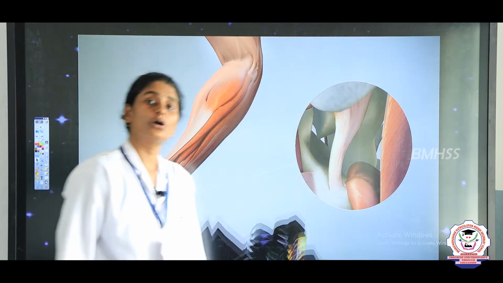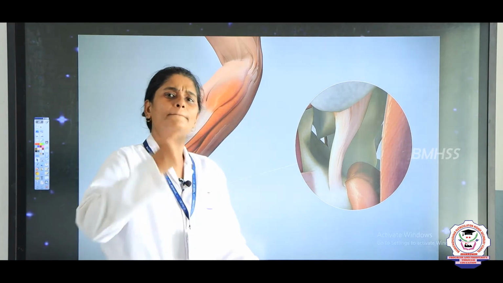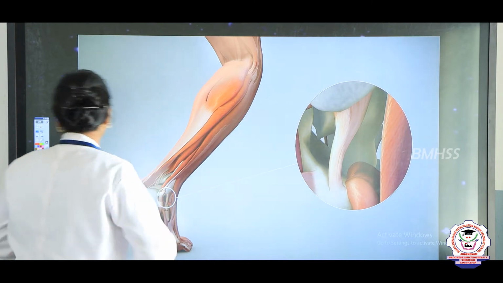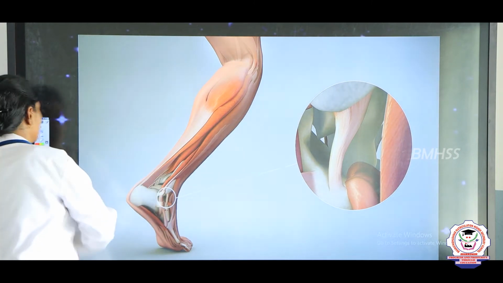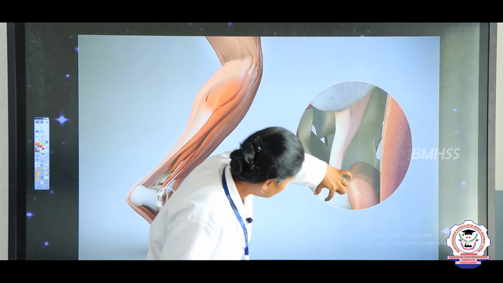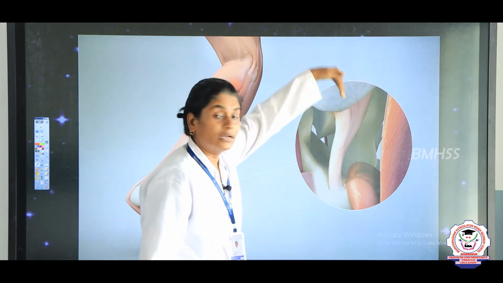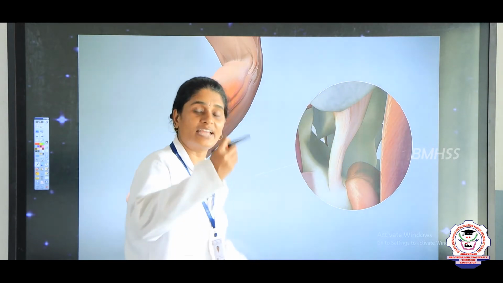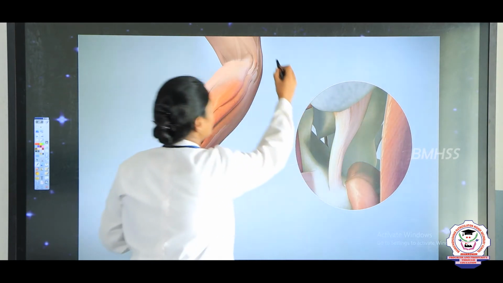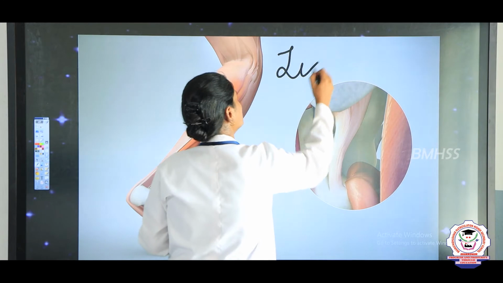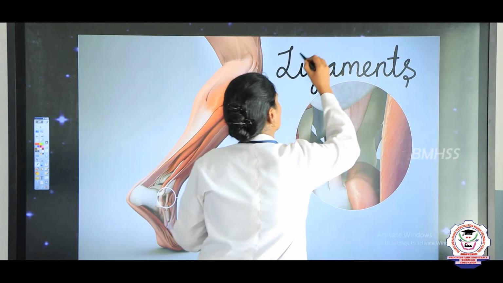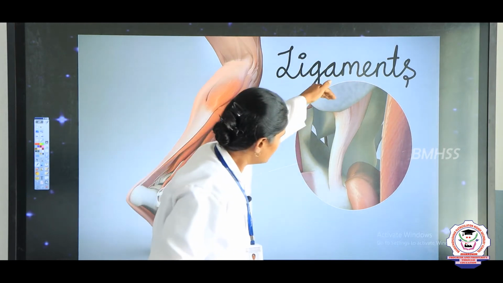These joints are held together by a band of tissues, a band of strands, that is known as ligaments. You can see here the ligaments. In the joint, this is a bone and this is a bone.